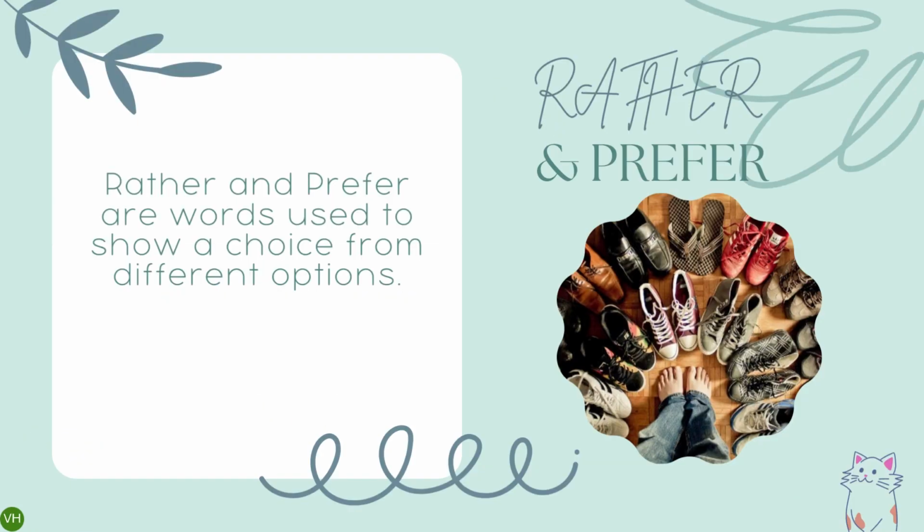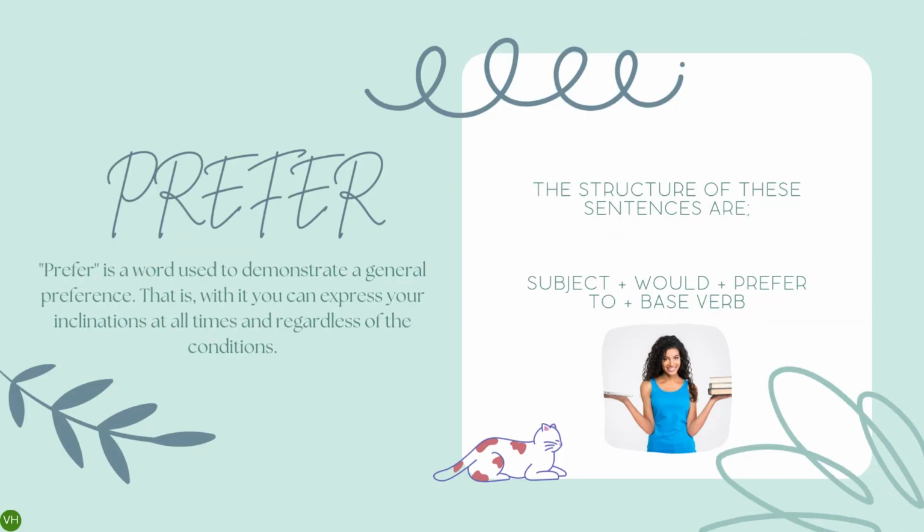And next, we talk about the use and structure of rather and prefer. Rather and prefer are words used to show preference for different options. The structure in these sentences is the same except for one small difference: rather is followed by the base verb and prefer is followed by the infinitive.